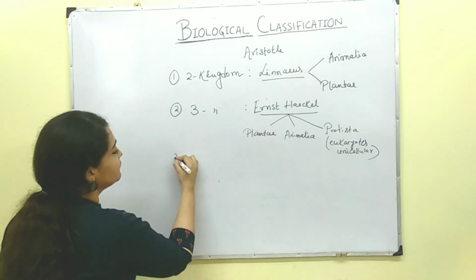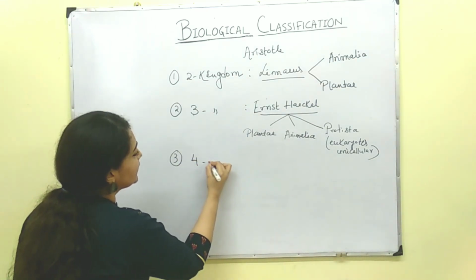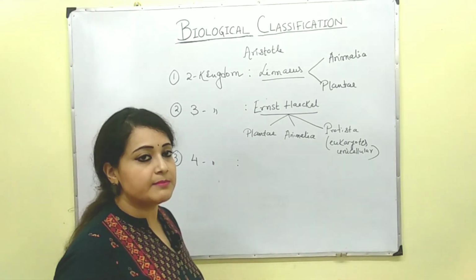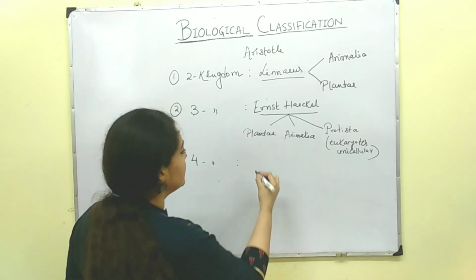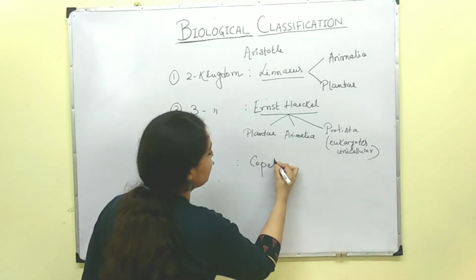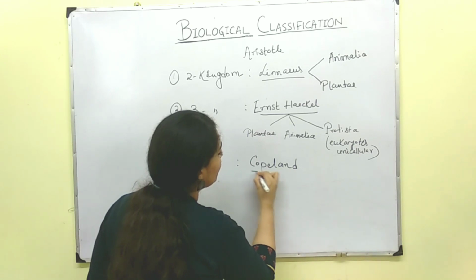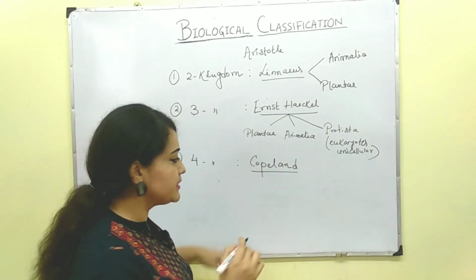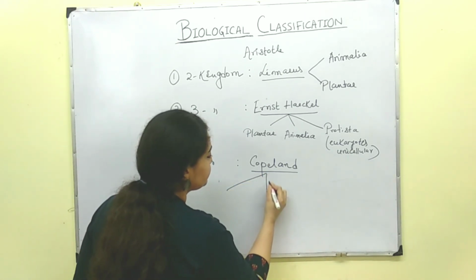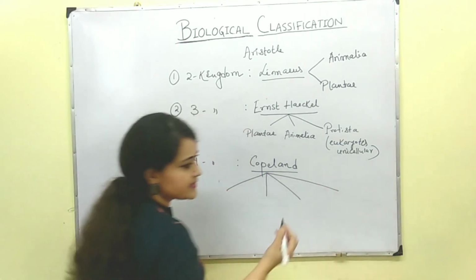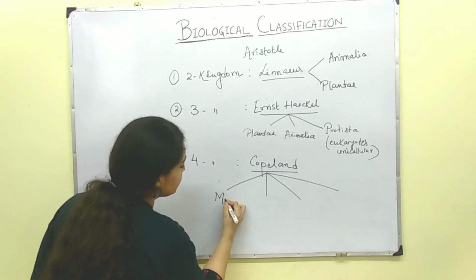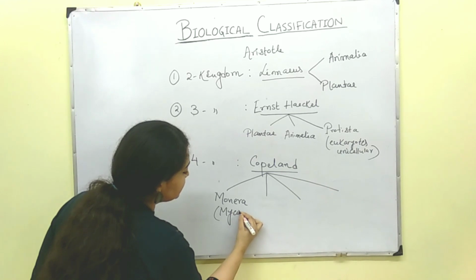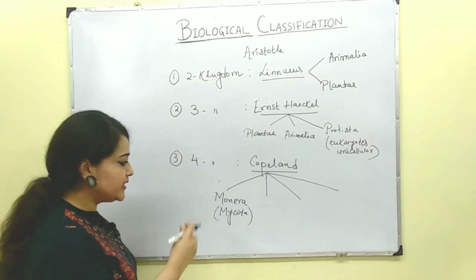Then came the third one, that is the four kingdom system of classification. The four kingdom system of classification was proposed by Copeland. Now what did Copeland do? He gave four kingdoms. What are those four kingdoms? In Copeland's classification system, the first kingdom was Monera. He gave it another name, Mycota. These two are the same names.